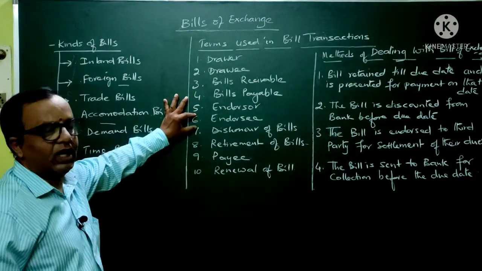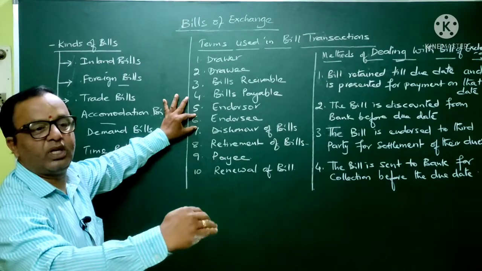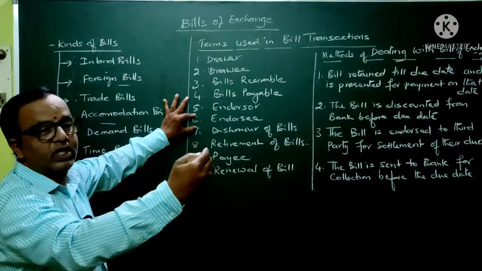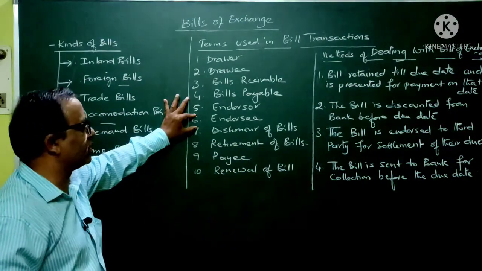Whereas endorsee is a person to whom that particular bill is being endorsed. In other words, he is the person in whose name that value is being transferred. He is called the endorsee.